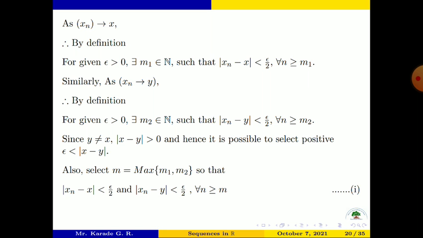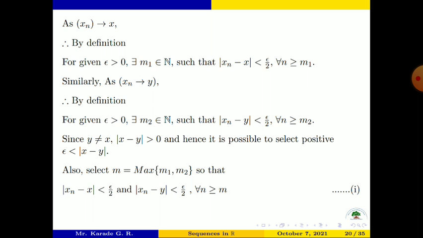So what will happen? Mod of xn minus x is strictly less than epsilon by 2, and mod of xn minus y is strictly less than epsilon by 2 for all n greater than or equal to m, where m is the maximum of m1 and m2.